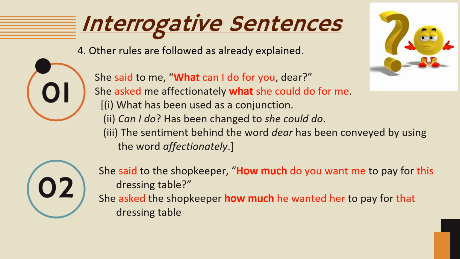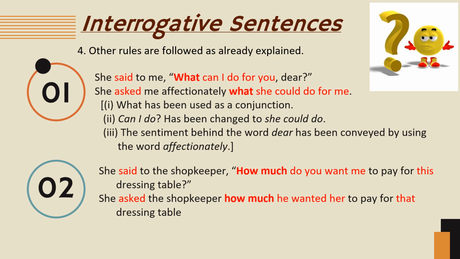You means the shopkeeper, here the object. She is the subject of the reporting verb and shopkeeper is the object of the reporting verb. So you will change to he.